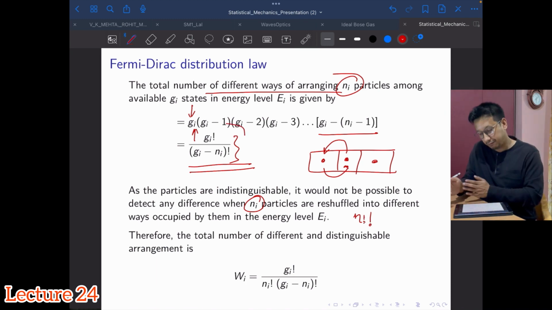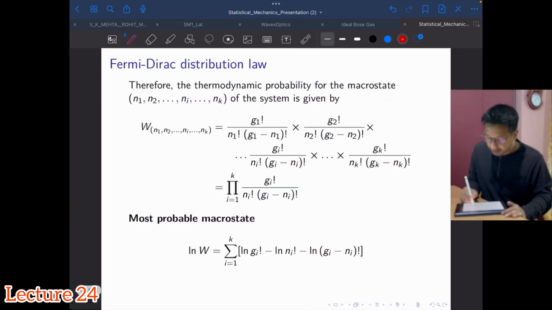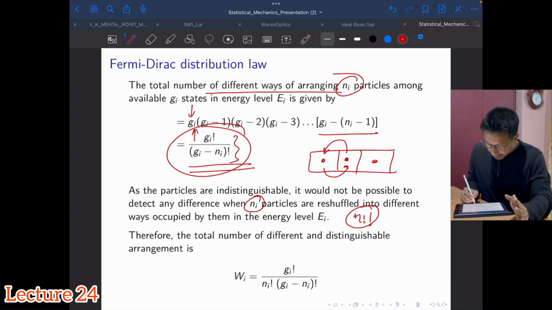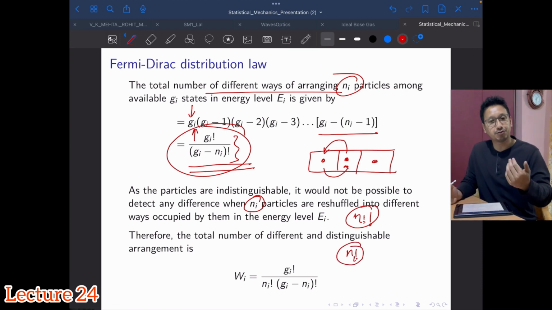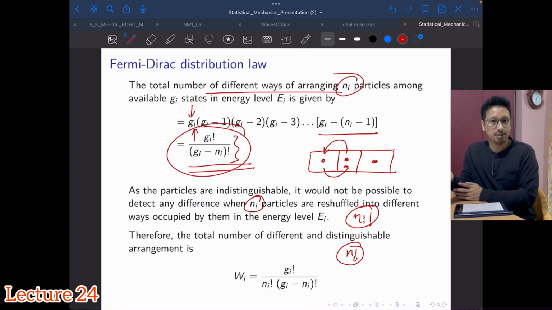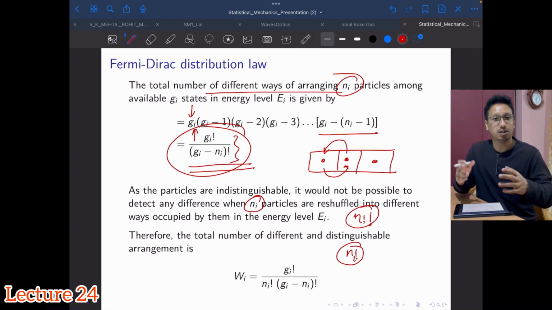So a factor of this has to be divided from the total arrangement. Meaning, you have to keep in mind that there will be an Ni factorial number of ways, a factor of this many will be meaningless configurations, so you have to somehow take that into account.